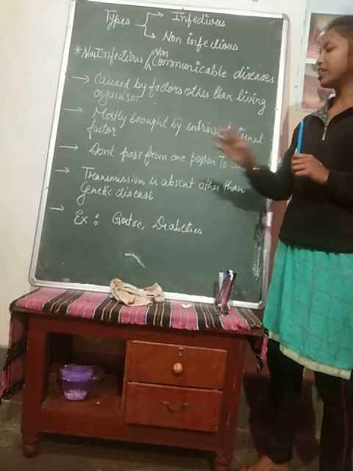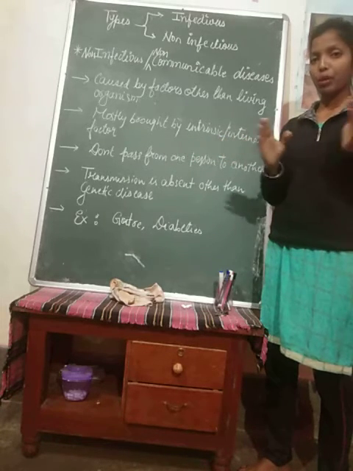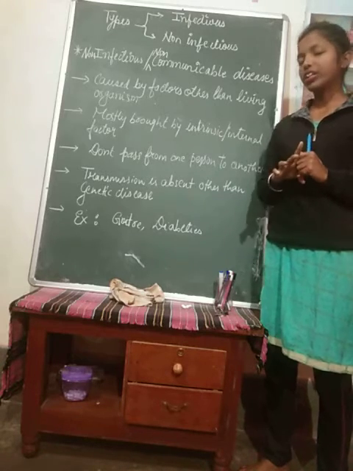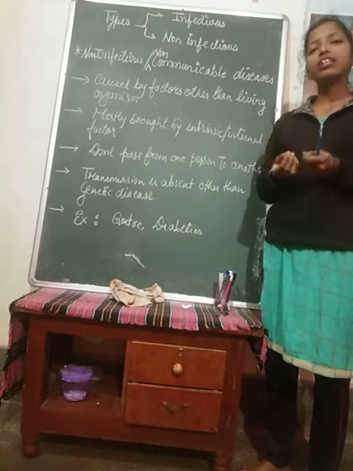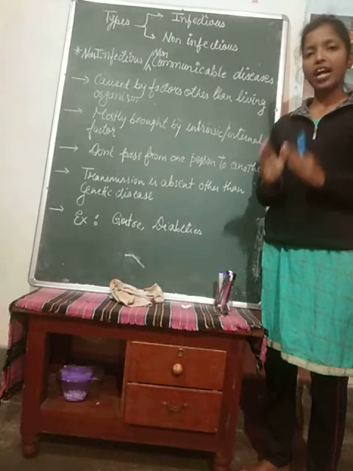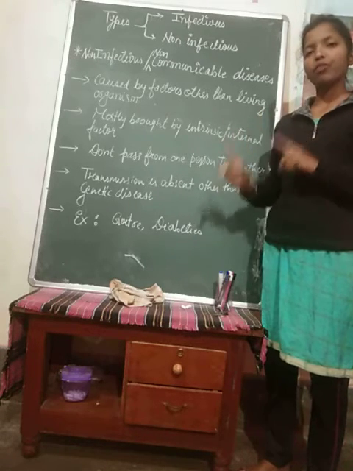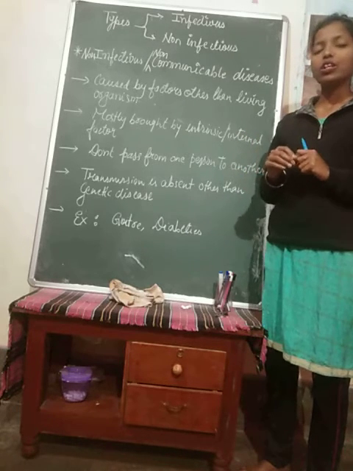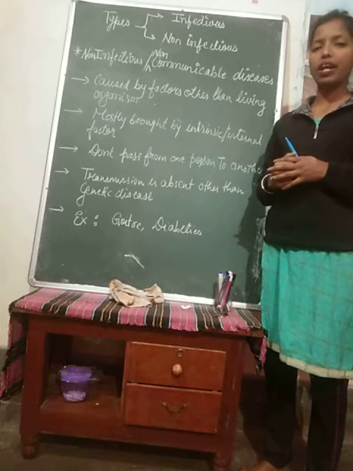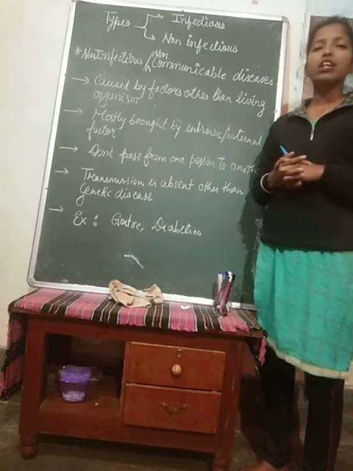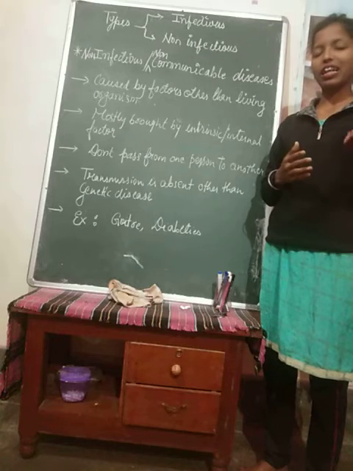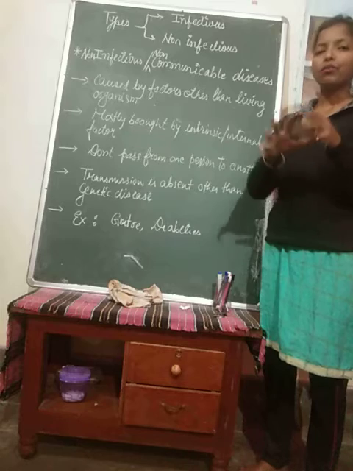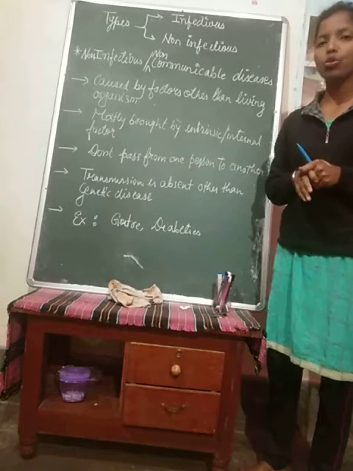And one more thing, here the transmission is absent. It does not spread from one person to another, but an exception is genetic disorders or genetic diseases, we could say. Genetic diseases are those types of diseases which are inherited from one generation to the next. If one generation is suffering from a genetic disease carried through the genes, then definitely the next generation will acquire it. So these diseases are transmitted, but as genetic, inherited or hereditary diseases from one generation to another; within the community they are not spreading from one person to another.